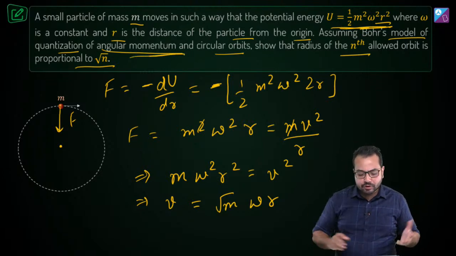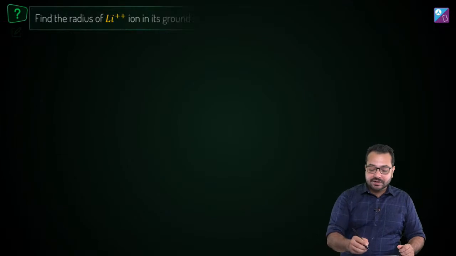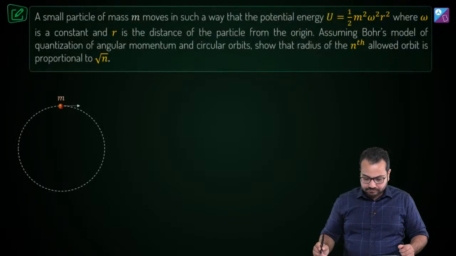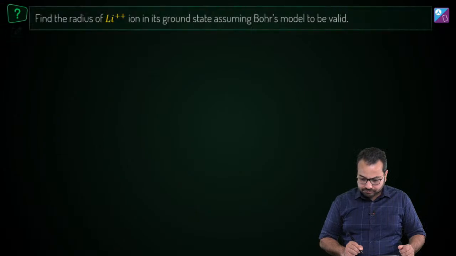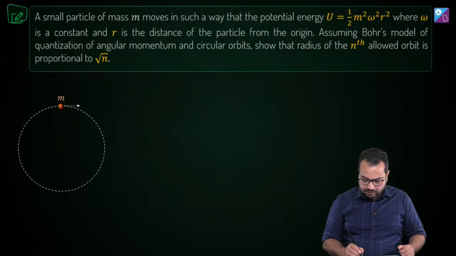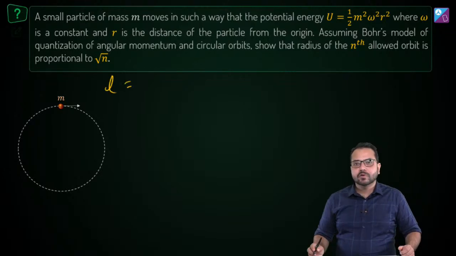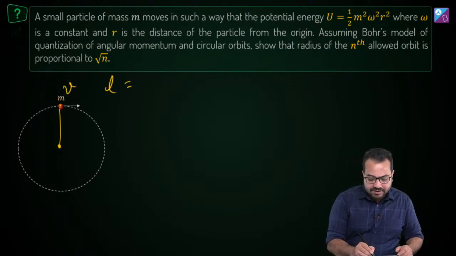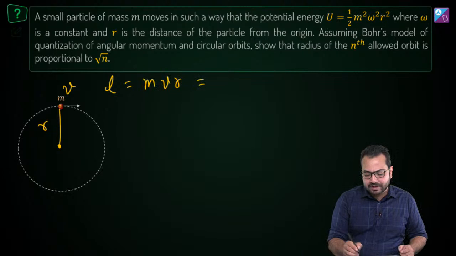The second thing is we have to use the concept of quantization of angular momentum of circular orbits. Now, what will be the angular momentum of this particle? It has a speed of v and the radius of the orbit is r, so the angular momentum would be mvr, and this is going to be equal to nh upon 2 pi.